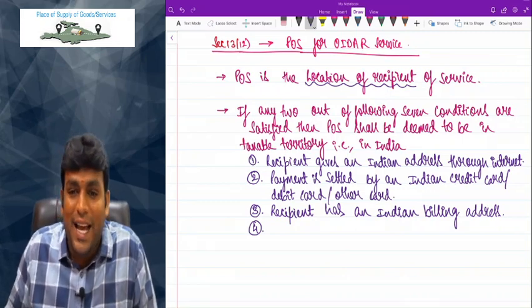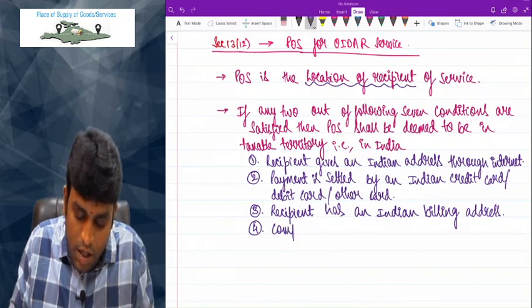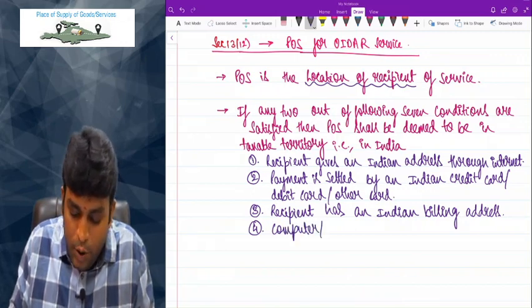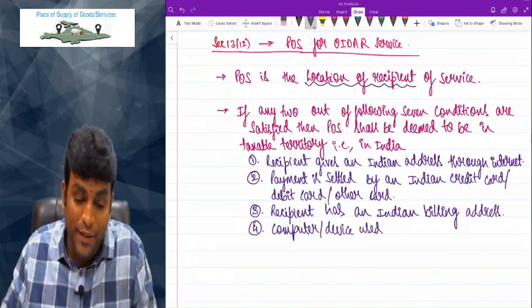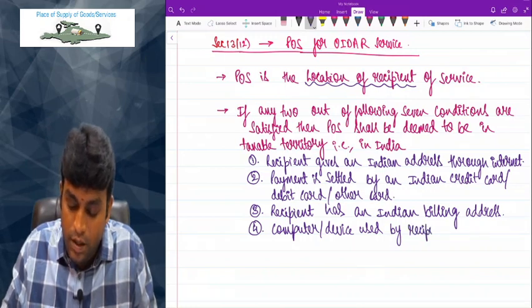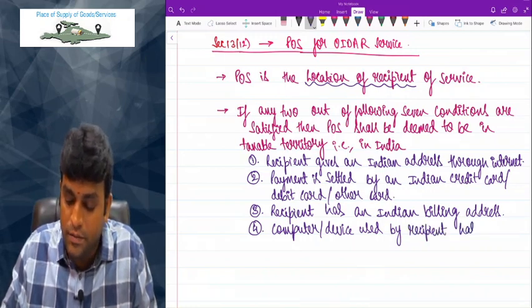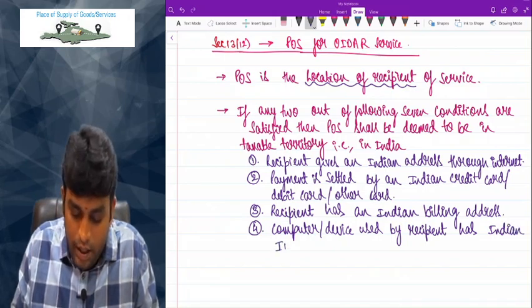Third, recipient has an Indian billing address. Fourth, computer or device, could be cell phone also, used by recipient has an Indian IP address.